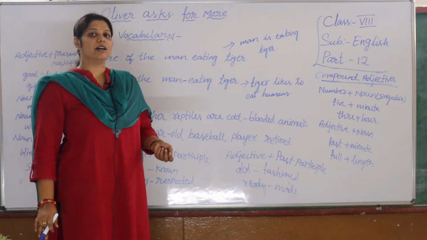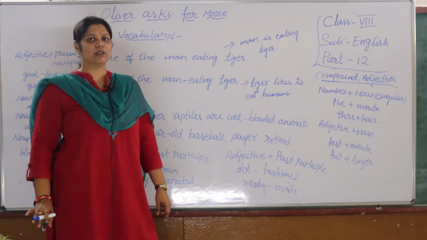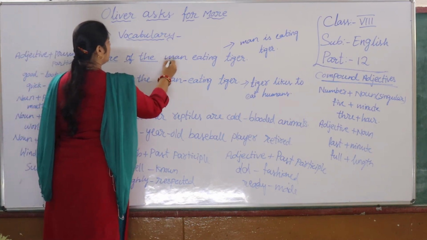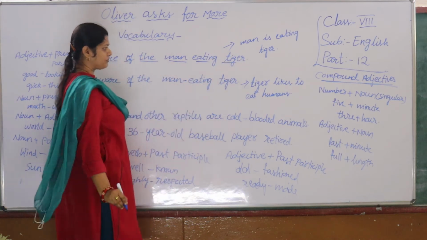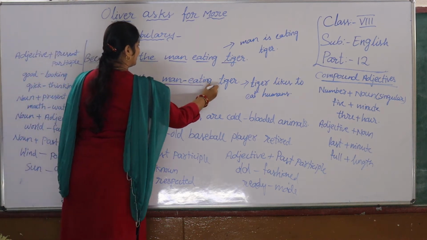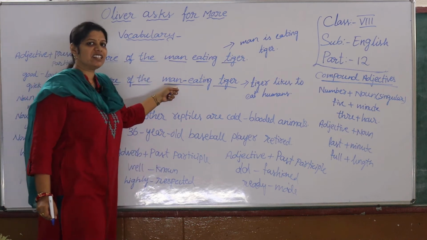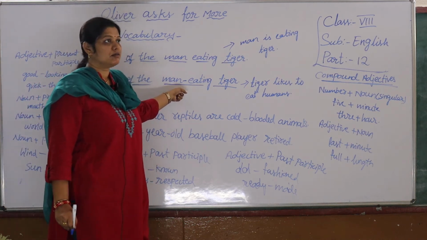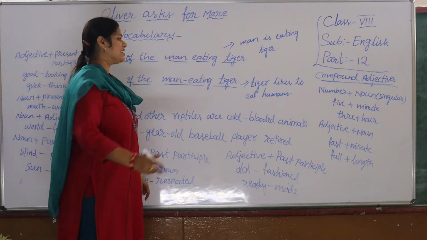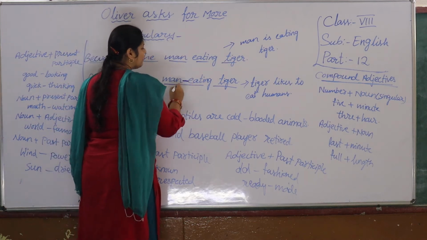So here, before I introduce the topic, the vocabulary part we are going to learn, I have written a sentence, children. Beware of the man-eating tiger. And here the same sentence, beware of the man eating tiger. Both sentences, is teacher gone mad or what? She is writing the same sentence and saying different. Do you think so? See, if you observe very carefully, here in man-eating I have used a hyphen.